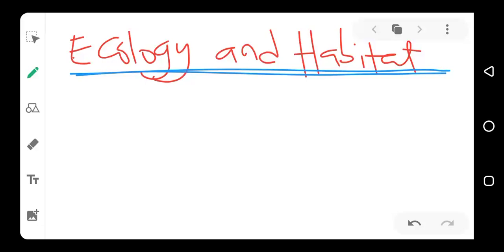So today we have ecology and habitats. Ecology is a branch of science that studies organisms and where they live and how they survive. That is what we call ecology.